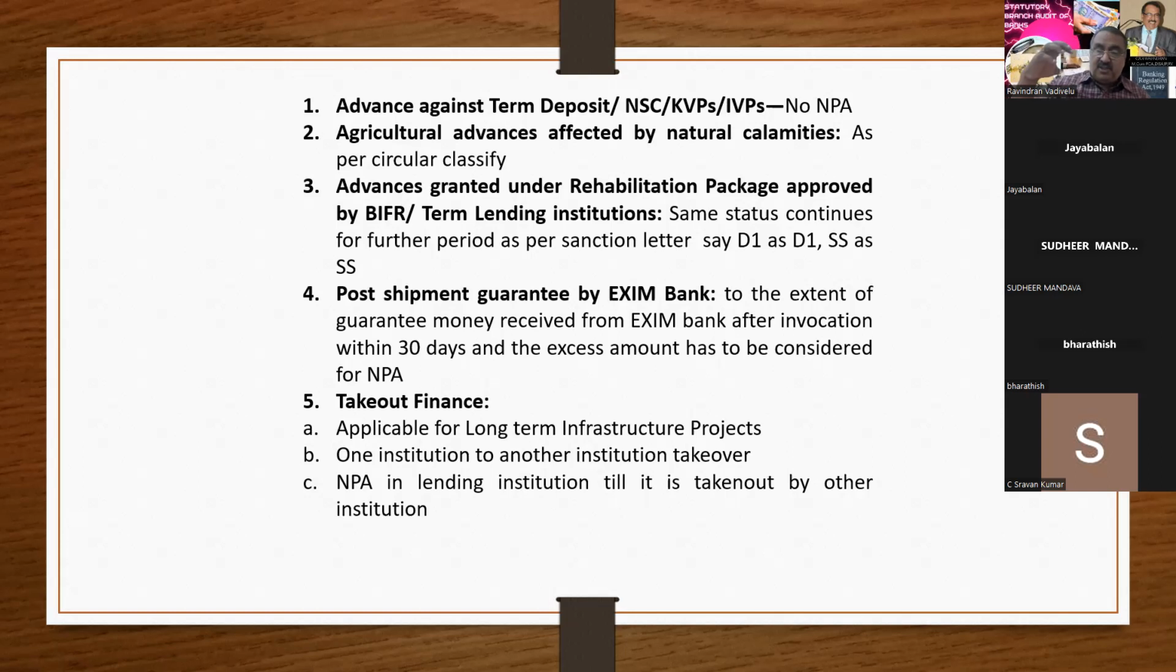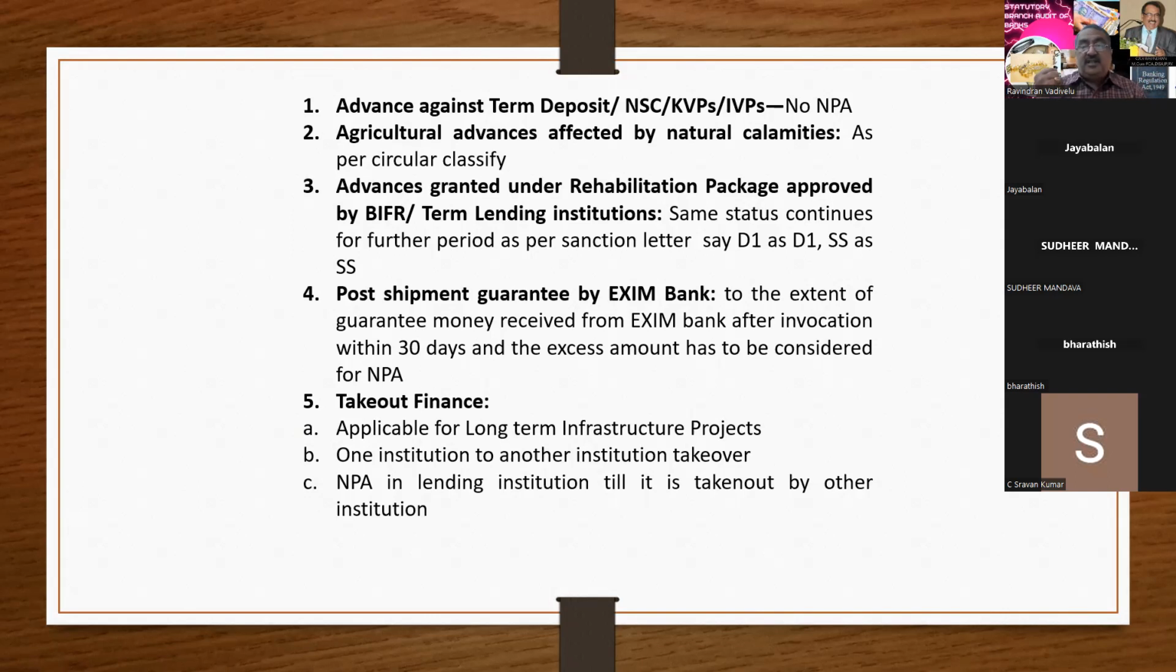So it's a long-term infrastructure project. When they take over the loan from Bank of Baroda, the same status of Bank of Baroda continues for the IOB also. For the IOB, you cannot take it as standard. It is the rule applicable for the takeover. Only for long-term infrastructure projects, if you are going for a very big unit, a very big bank, you will get this type of financing.